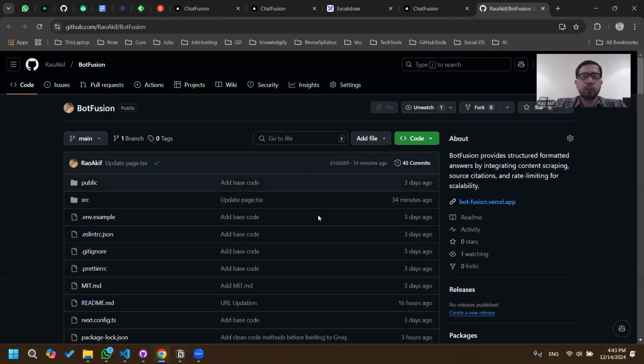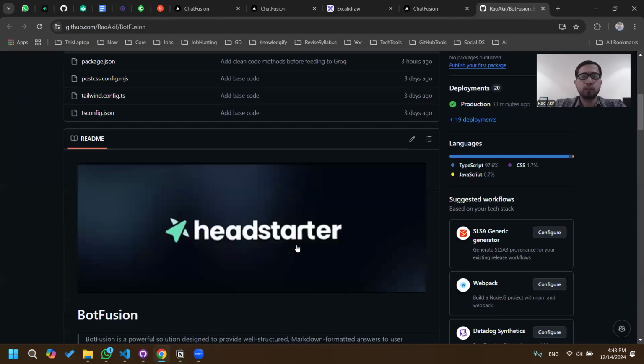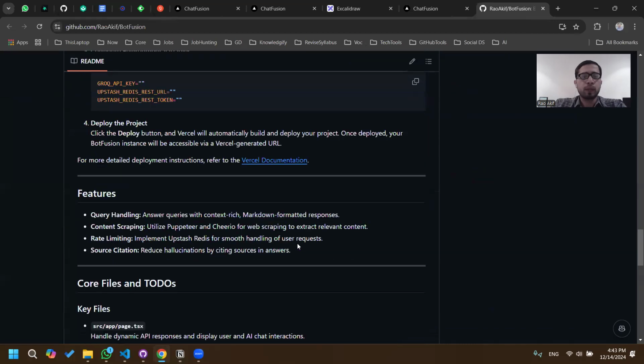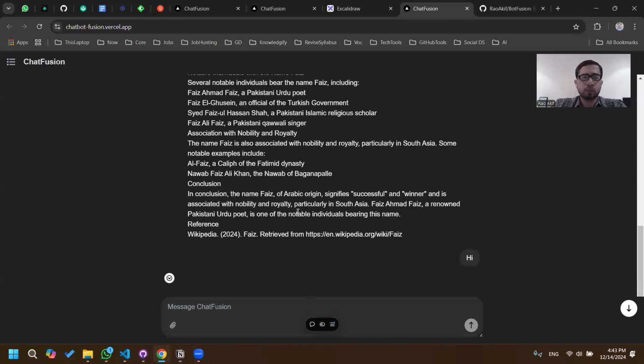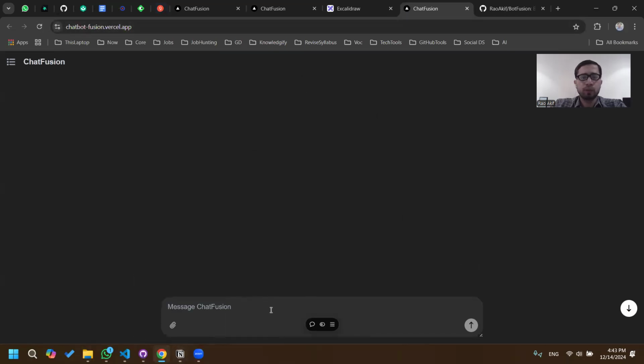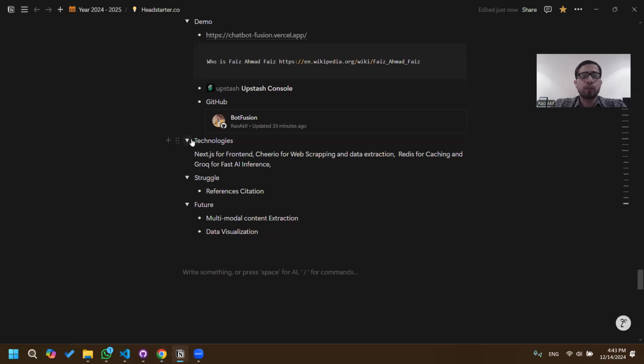So meanwhile, we can look at the repository. This is the project repository. Go through the code. So okay, yeah, rate limit exceeded. Anyways, the technologies that I used: Next.js for the front end, Cheerio for the